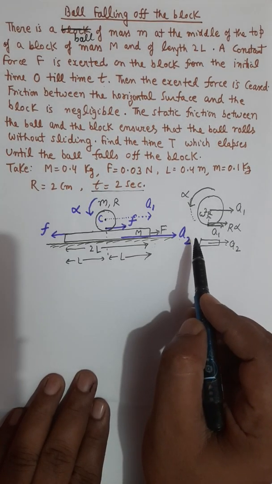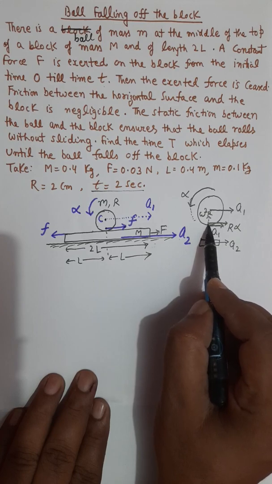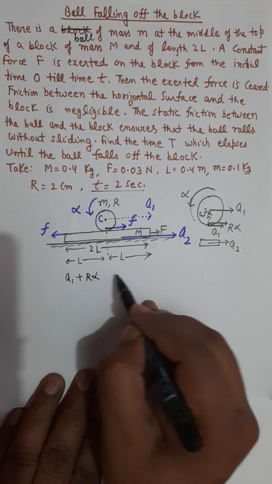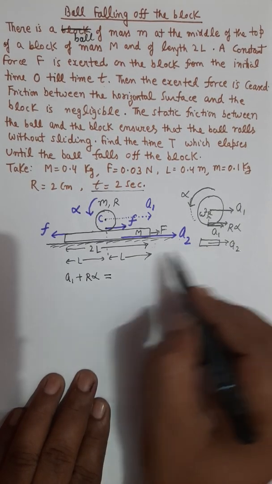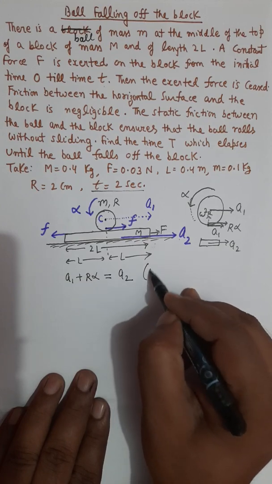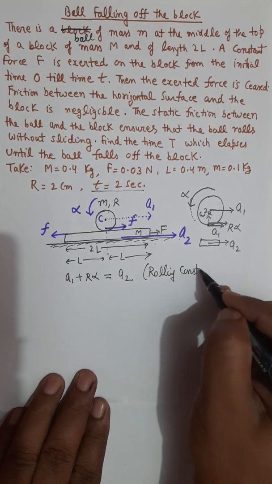The criterion for no slipping is that this acceleration of the bottommost point, which is a1 plus r alpha, should be the same as the acceleration of the platform a2. That's the condition for rolling without sliding, or you can call it the rolling constraint.